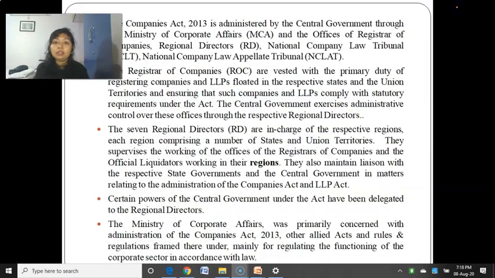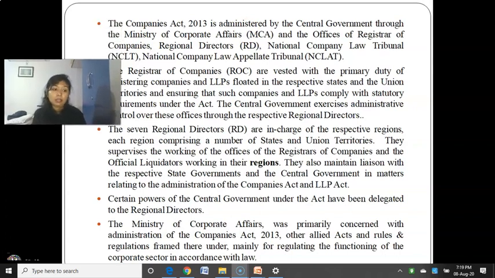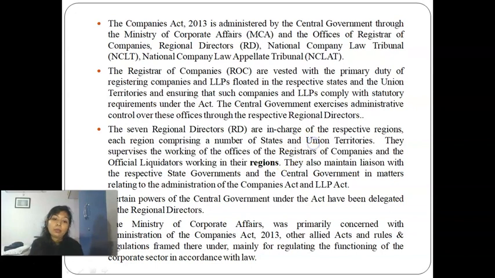So you can see most of the work of a company secretary is done with this website. By this you can understand that MCA is primarily concerned with administration of Companies Act 2013 and rules and regulations. The Companies Act is governed by central government, and MCA acts on behalf of central government.